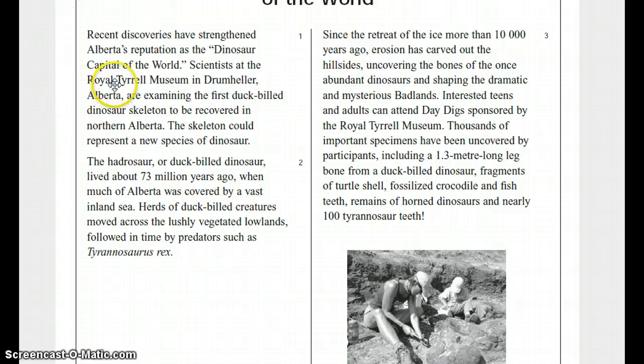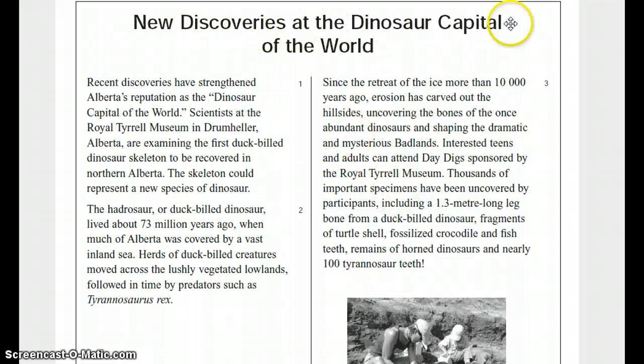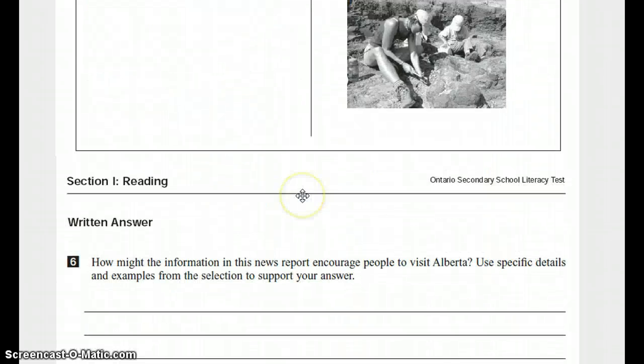So we read about this museum, if you recall from the other video, and they have a new species of dinosaur they've just discovered, which is the hadrosaur, and it is a duck-billed dinosaur, and they found it in this area where the ice carved away the landscape, making this dramatic and serious badlands, and exposed the bones. And then there's day digs that people can go on, sponsored by the museum, and they've recovered thousands of artifacts, so many that it gets the title the dinosaur capital of the world. So what can we gather from that?